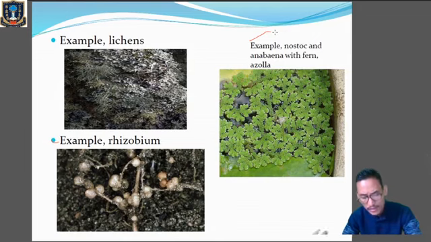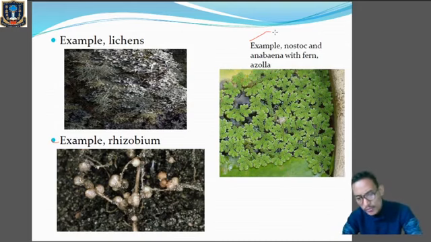Listen very carefully. Nostoc and Anabaena, the algae, which live in association with the fern. Clear? Azolla. So over here, the fern provides organic substances to algae, whereas the algae supply nitrogen to the fern.